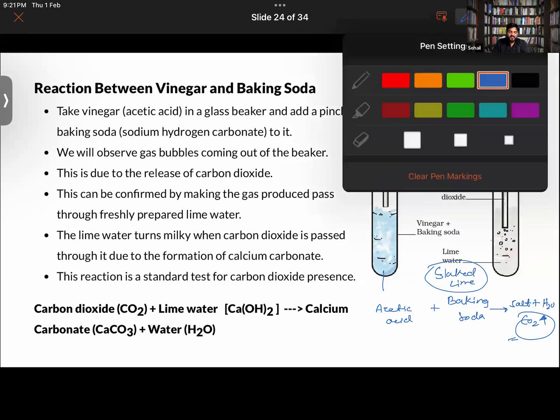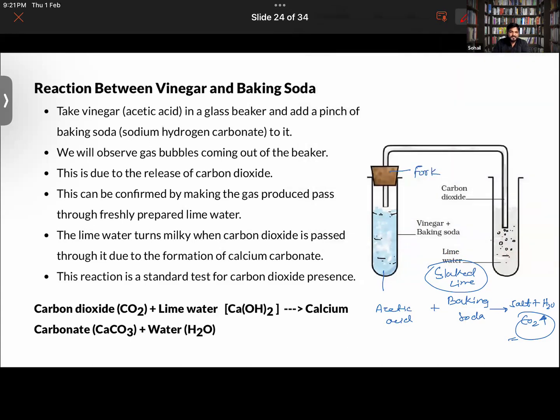So let's understand what is basically happening here. As soon as carbon dioxide reacts with lime water, calcium carbonate and water are formed. And calcium carbonate is white in color. If you look at the color of white marbles, white marbles are basically calcium carbonate.